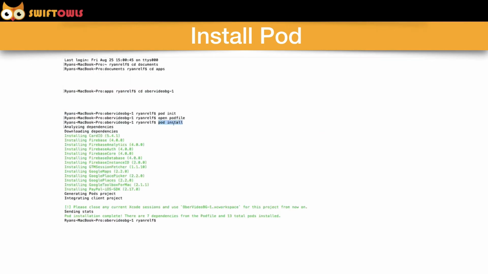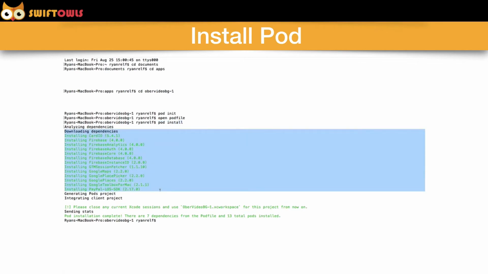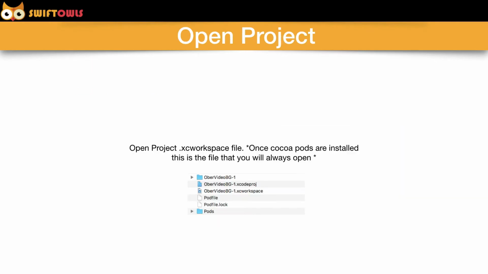Alright, now you can run pod install, and all of the dependencies will install. This actually may take a few minutes, so just let it do what it has to do. Alright, after the pod has installed, we can go ahead and open our project again.